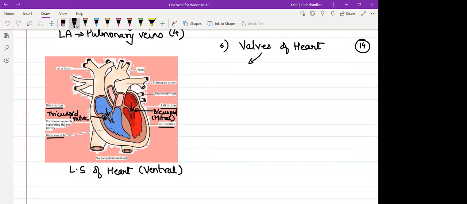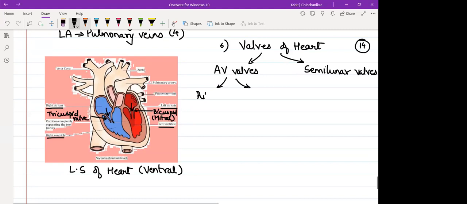There are different types of valves. Broadly, we classify them in two categories, AV valves and the semilunar valves. See this word, AV. AV यानी कि atrioventricular valve. So ये भी दो तरीके के हैं.